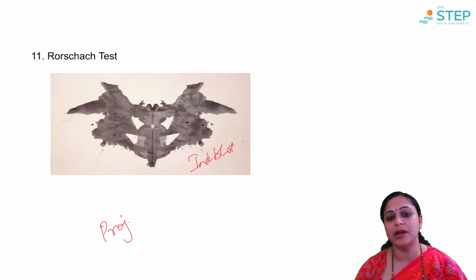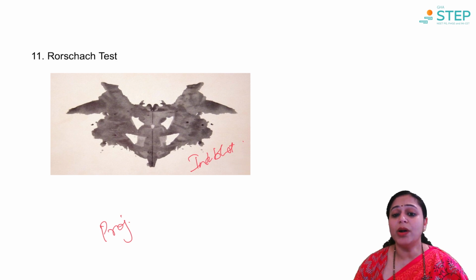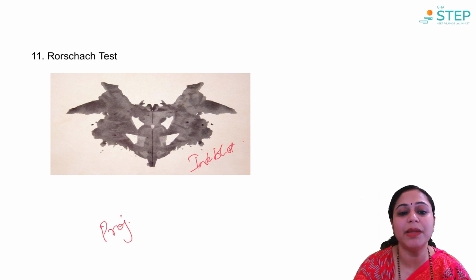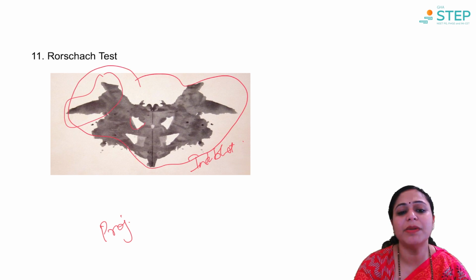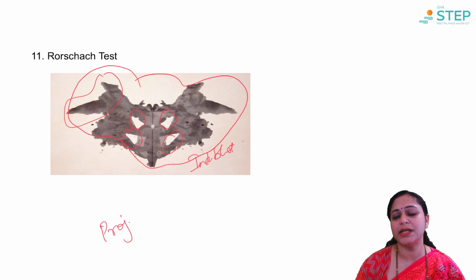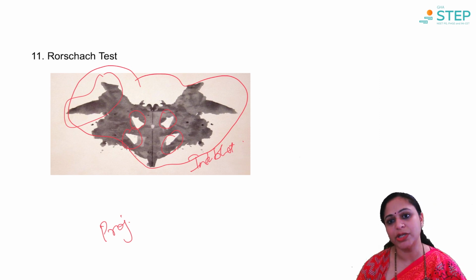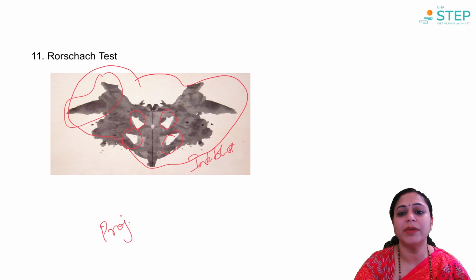The images are different. What the individual has to do is point out whatever he can see in the image. For example, he might be seeing a dog, or a bat, or 4 eyes. Anything. It is based on individual's interpretation, and at the end of it again scores are given and personality assessment is done.